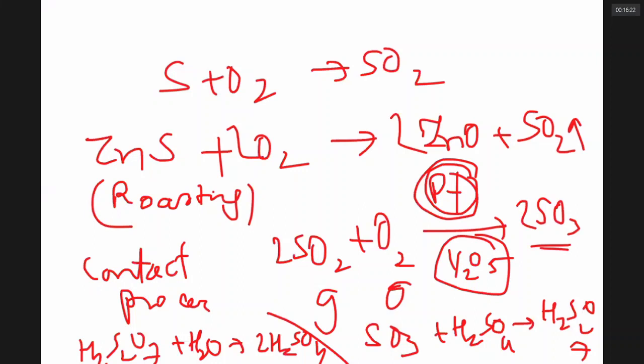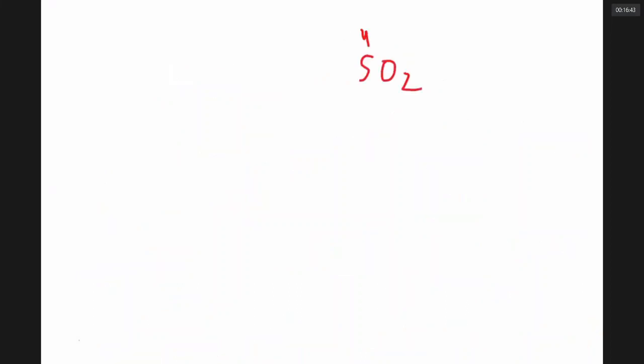What is done? Take an ore like zinc sulfide, like iron pyrites, whatever. Strongly heat it in air, called roasting, and you get SO2. By burning sulfur, you get SO2. SO2 has a matchstick burnt smell. In SO2, sulfur is +4. It has scope to become +6.